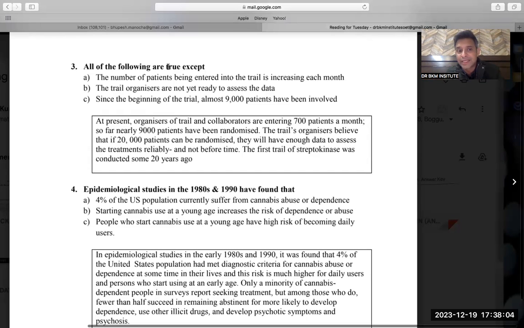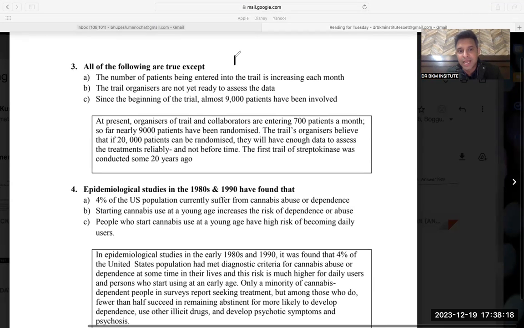In this, we had to find the option which is false, because they are saying all of the following are true except. Except means we have to find the false option. The key thing that I have told you about this question: always mark the letter F in the final exam with your pencil on your question paper, because later on we will forget whether we have to find the true option or the false one. In this question we have to find the false option.